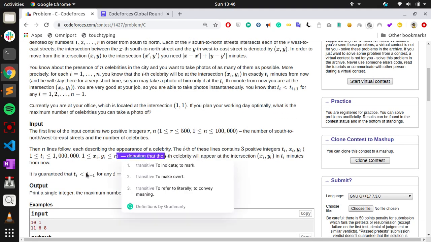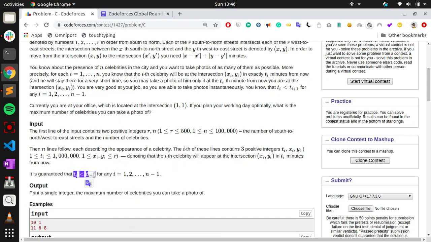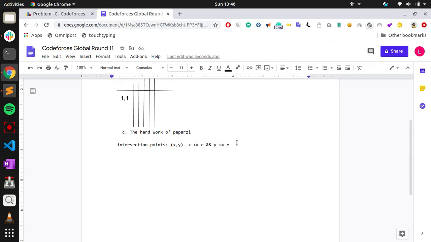It's also given that each celebrity will come at different times. This is very important: the celebrity times satisfy Ti is less than Ti plus 1, so no two celebrities will come at the same time. And there is a photographer. Initially you are at 1,1, and if there is any celebrity coming to the point x, y at time Ti, you can go from 1,1 to x, y